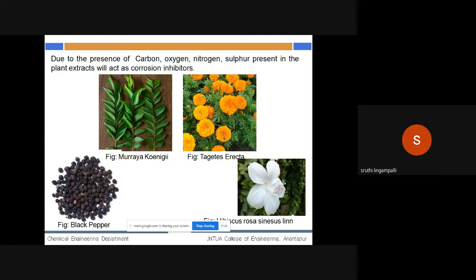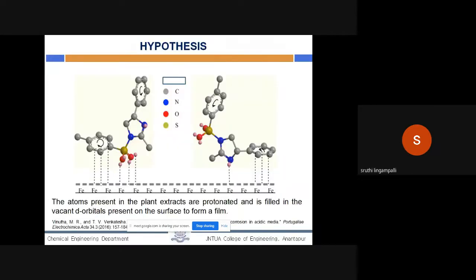Why these four? These inhibitors contain carbon, oxygen, nitrogen, and sulfur, which are present in the plant extracts. They will act as the main corrosion inhibitors. Coming to the hypothesis, the vacant orbitals present on the carbon steel are the main reason for corrosion to form.